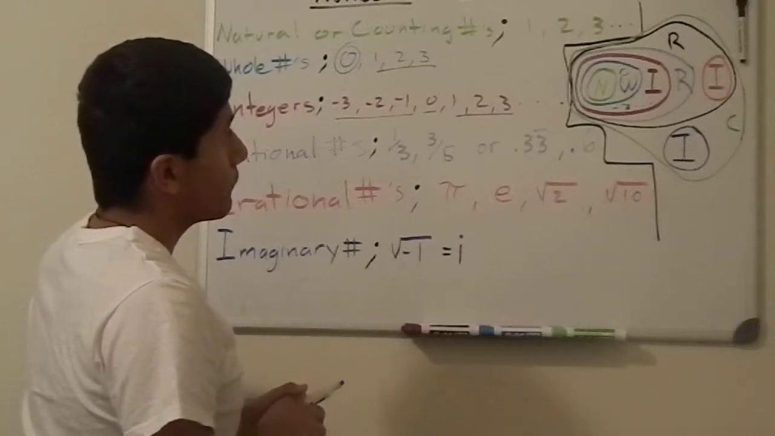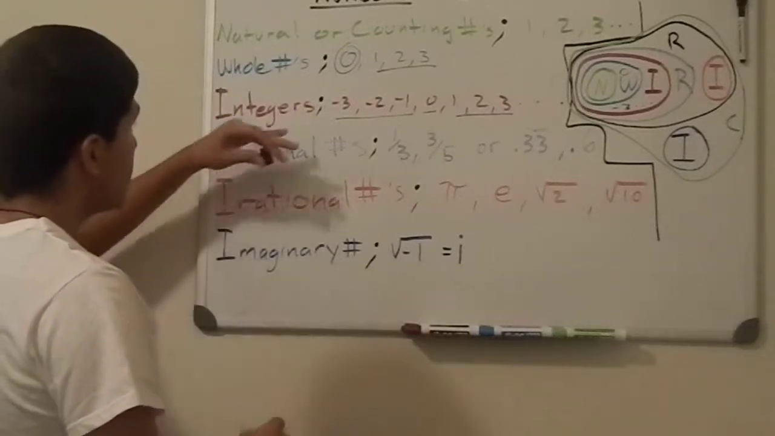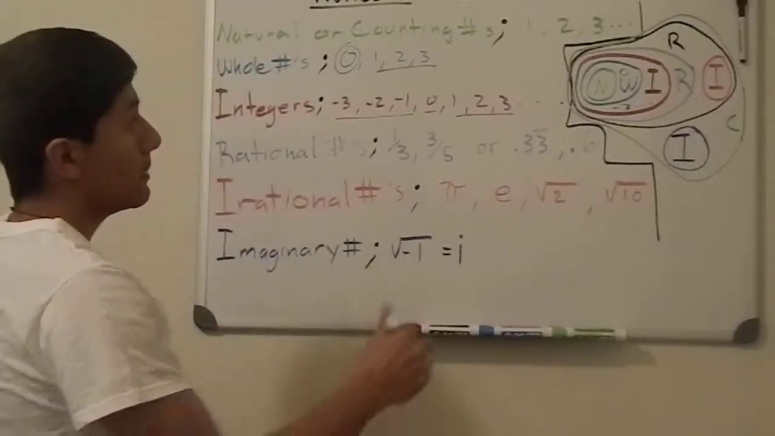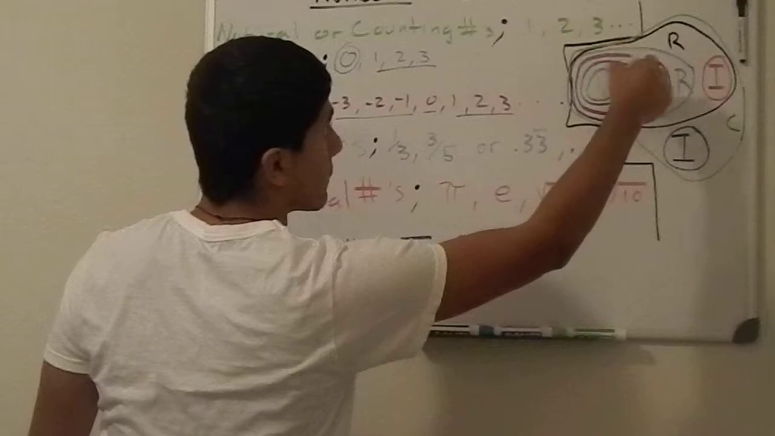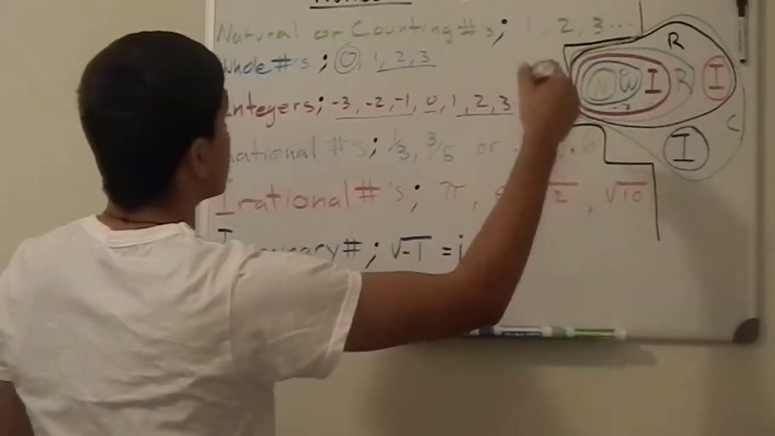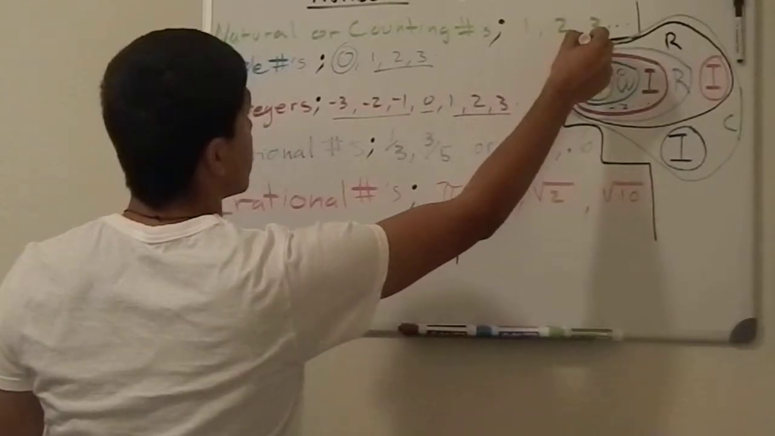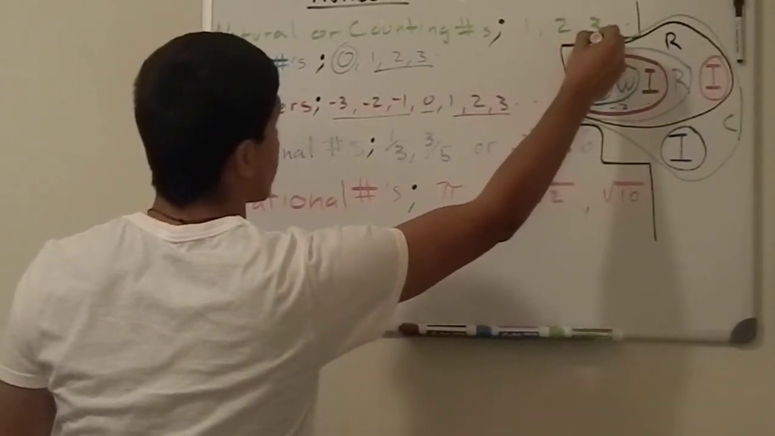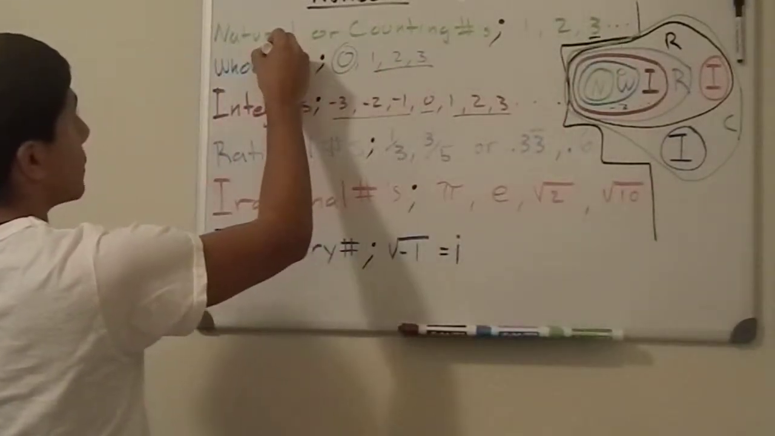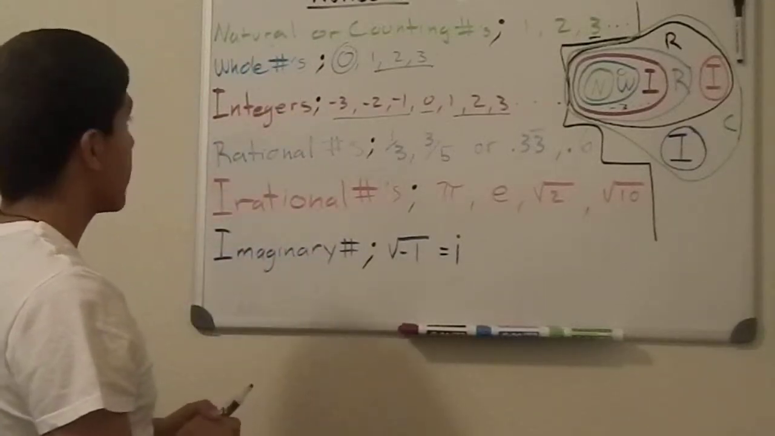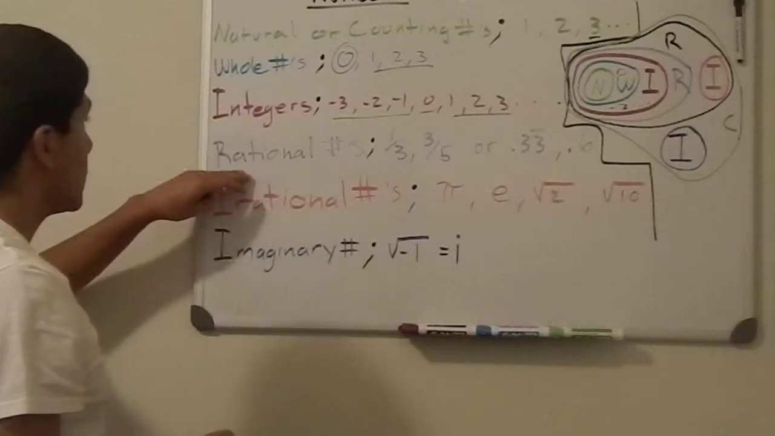I want to make it clear that integers can be whole numbers and natural numbers, right? Because they fit inside this area. So, in essence, the number 2, the number 3 is a natural number, a whole number, and an integer. Okay, just want to make that clear.